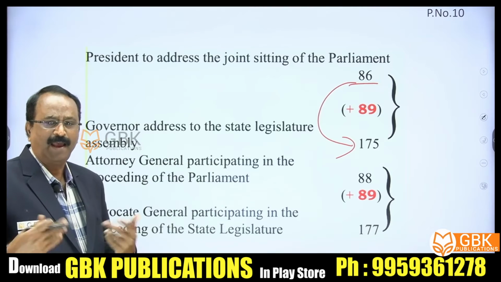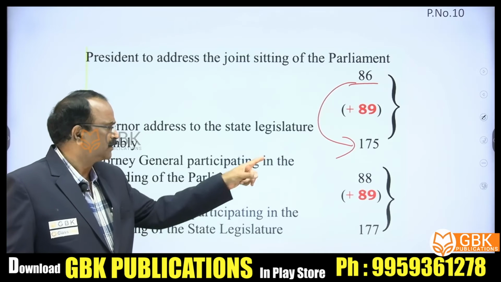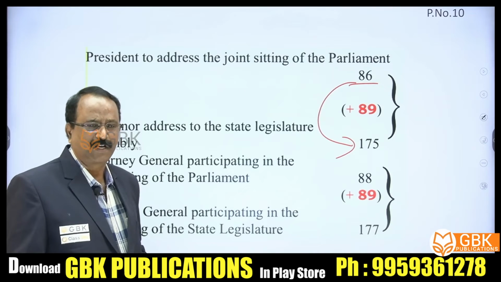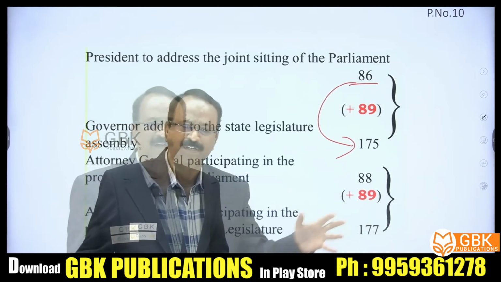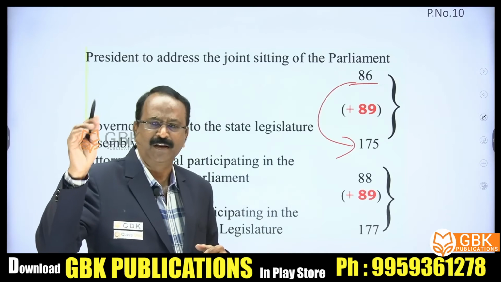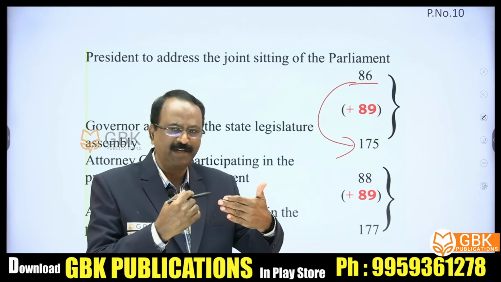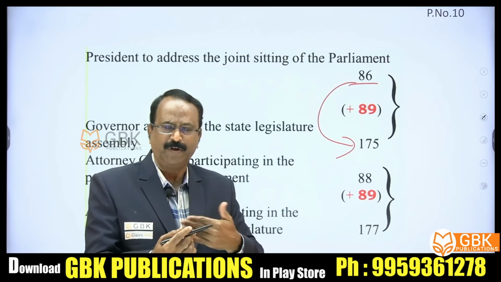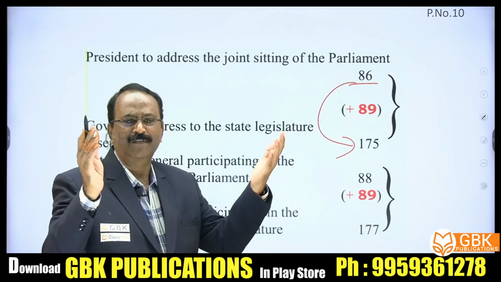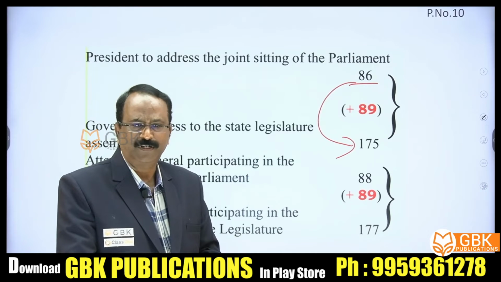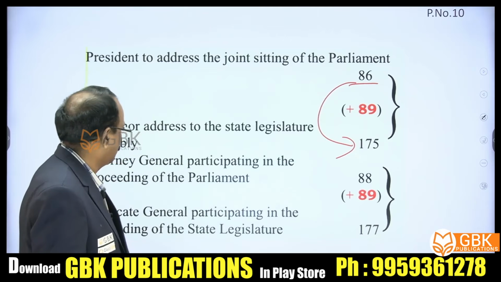For the state level, add on. Or if you know Article 175 deals with the Governor addressing the joint sitting of the state legislature, minus 89, you will get 86, vice versa. If you know 86, add 89. If you know 175, minus it, you will get the relevant subject matter. Got it? Yeah.